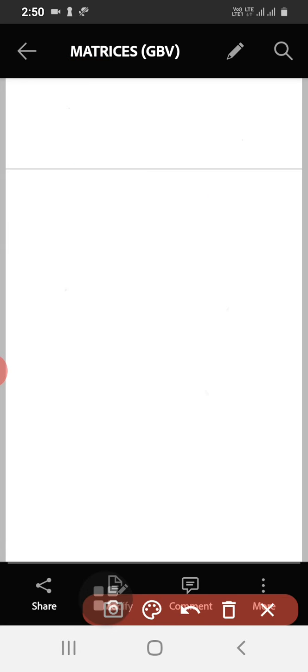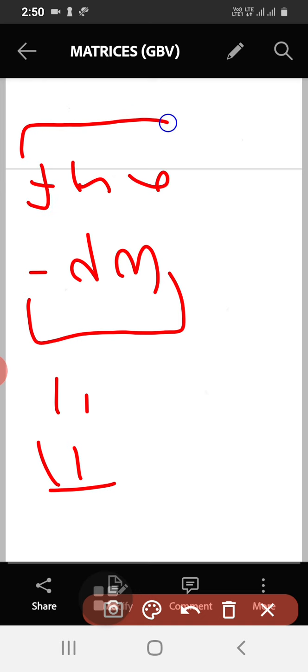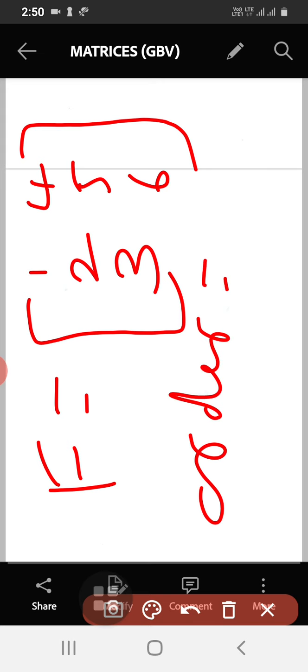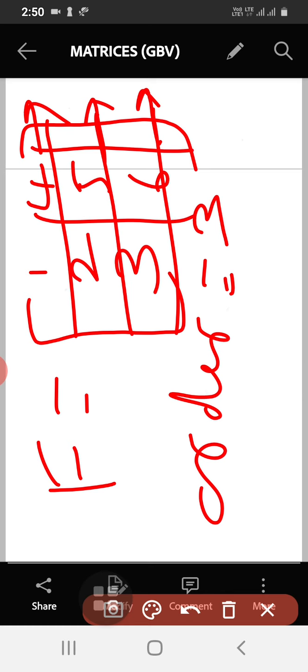Okay, so let us take up the example here. If the question says what is the order of the matrix, order of the matrix means count the rows here. So this is 3 rows, and how many columns are there? 2 columns.